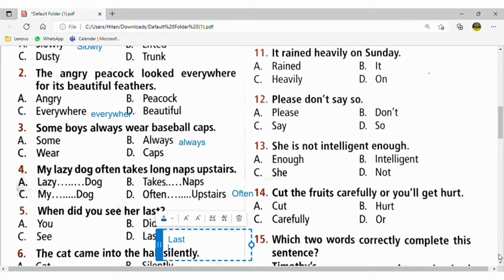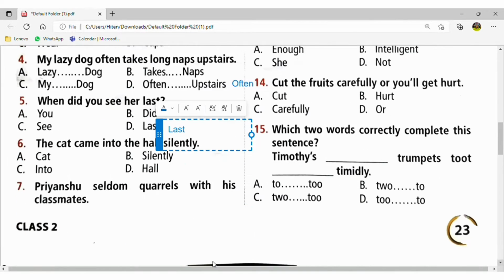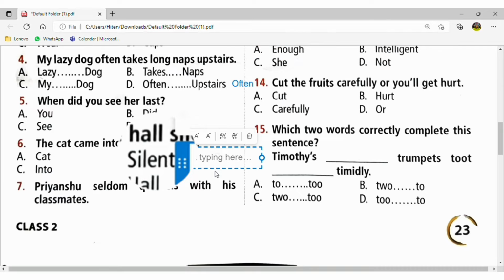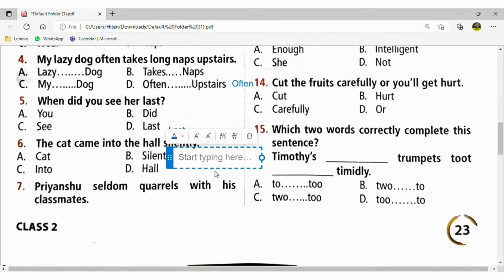Now move to the sixth question. The cat come into the hall silently. So this will be the adverb is the silently, means the cat came silently. So silently is added to the verb came.